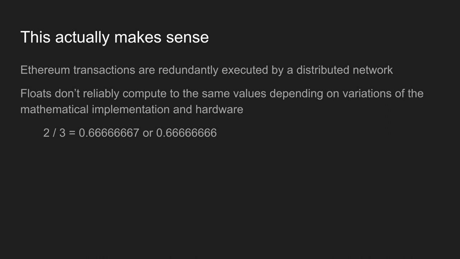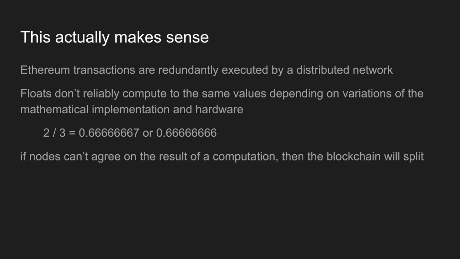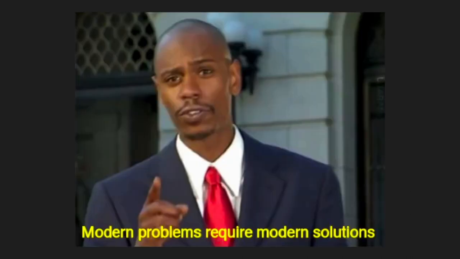And this is just a simple example for a rational number. If nodes can't agree on that, then the blockchain will split. One version of the blockchain will believe that 2 over 3 is 0.666667, and the other one will believe otherwise. So Ethereum doesn't support floats. Is this a good thing or a bad thing? I don't know. But we don't want blockchain splits, and modern problems require modern solutions.